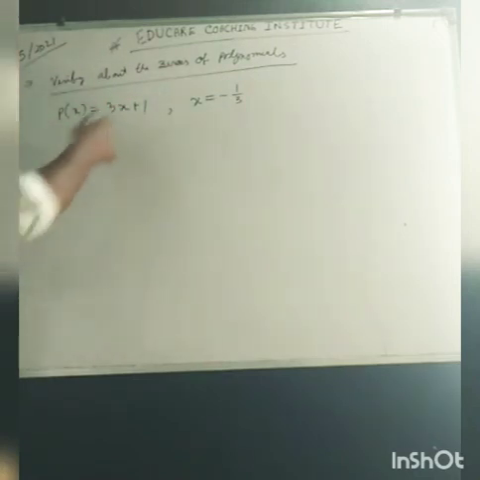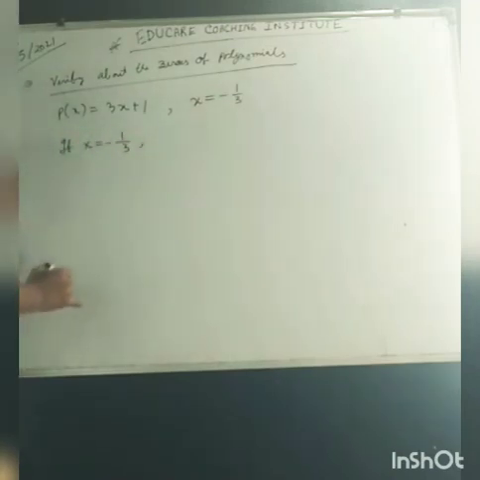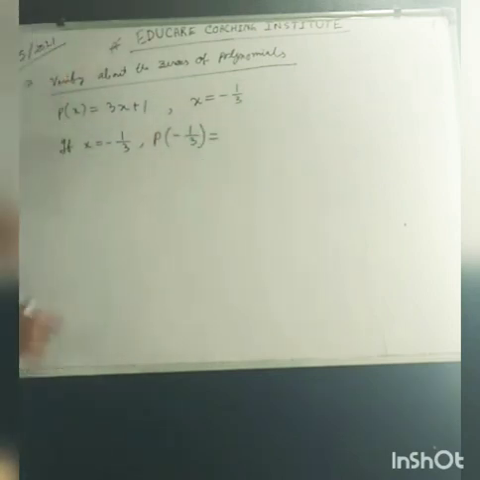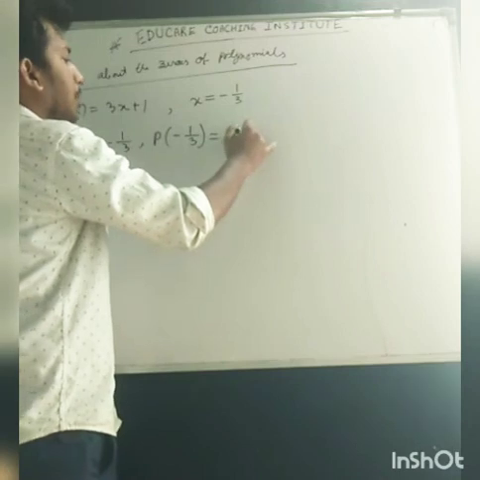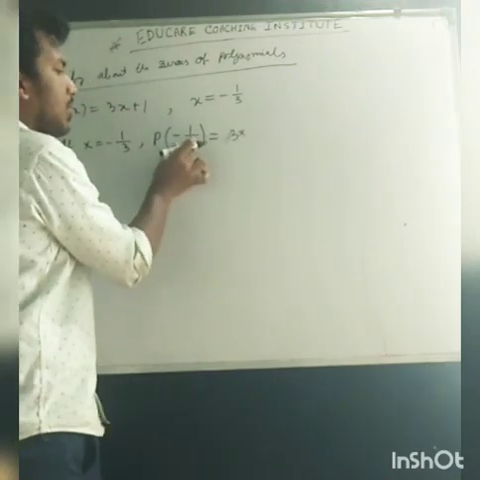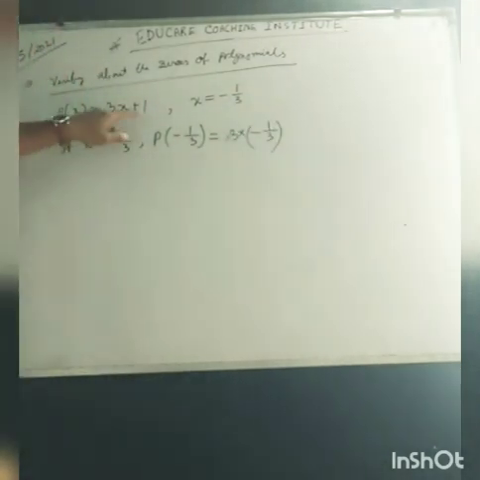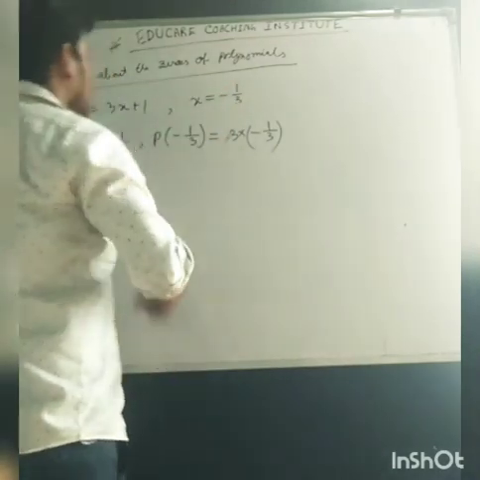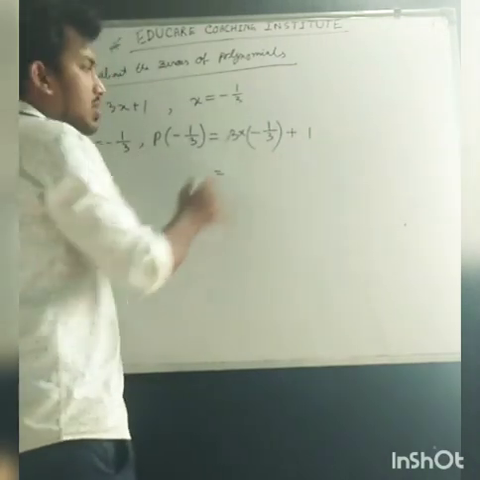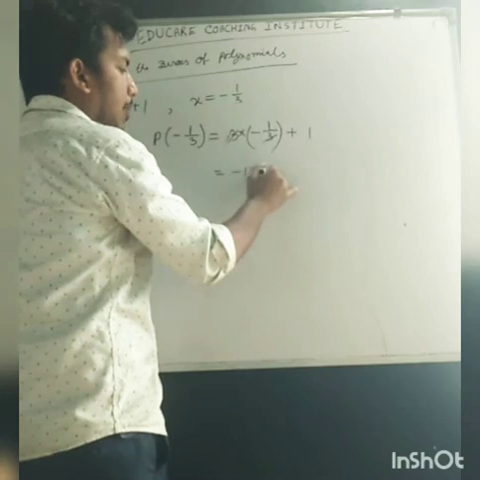We will do, see, if x is equal to minus 1 by 3, then p of minus 1 by 3 will be equal to 3x plus 1. So 3 into, in place of x we will put minus 1 by 3. 3 into minus 1 by 3 plus 1. See, 3 gone, so remains minus 1 plus 1.